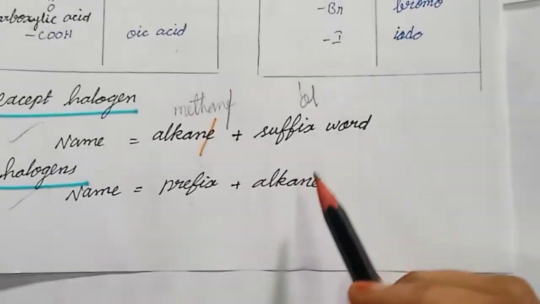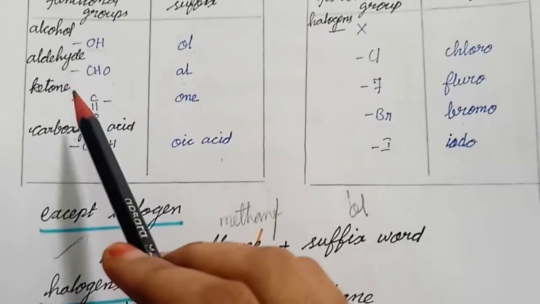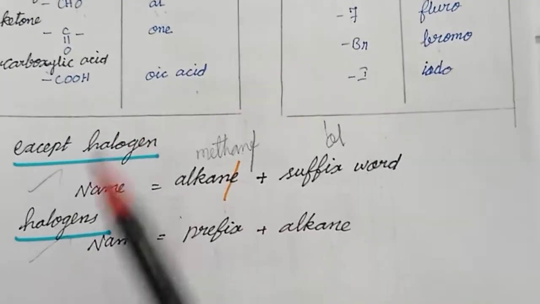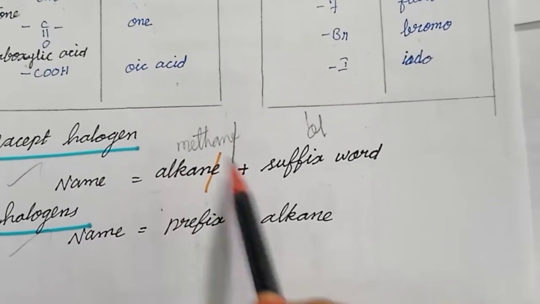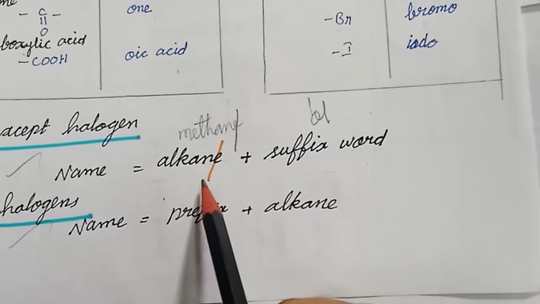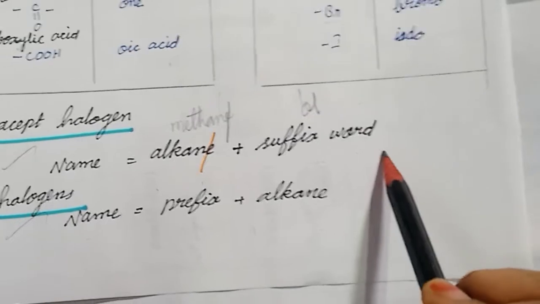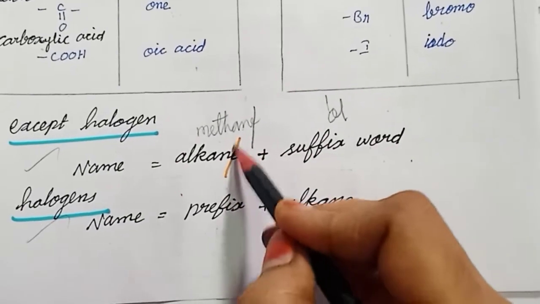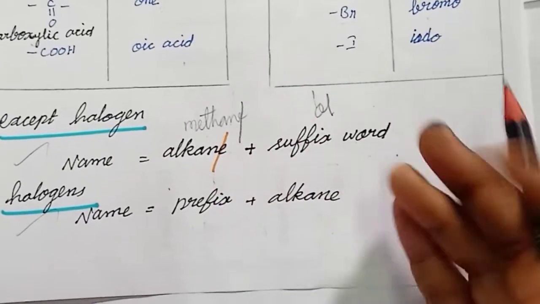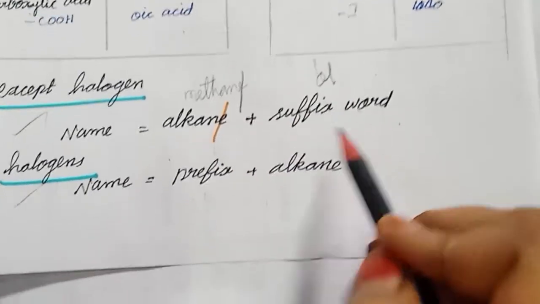This rule is suitable for everything except halogens, that means aldehyde, alcohol, ketone and carboxylic acid. Why do I denote it here as alkane? Because in our chapter we discussed alkanes only. So alkane plus suffix word, after deleting the E in alkane, we add the suffix word.